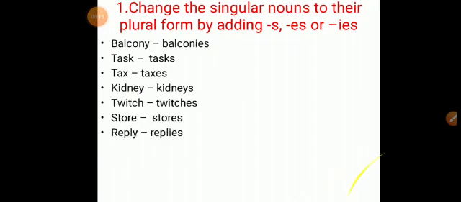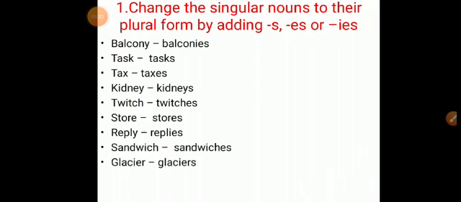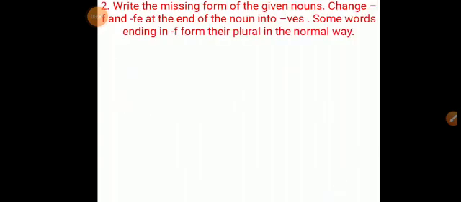Store, stores. Reply, replies. Then sandwich, sandwiches. Then next one, glacier, glaciers. Story, stories. Next one, boss, bosses. Musician, musicians. Grocery, groceries. Glass, glasses. Edge, edges.